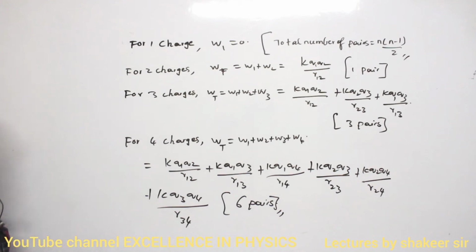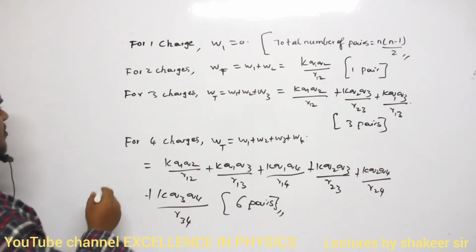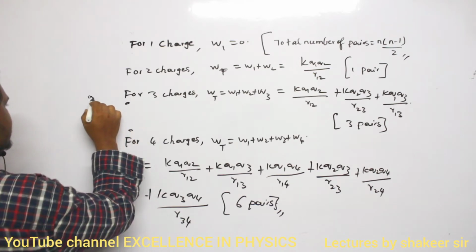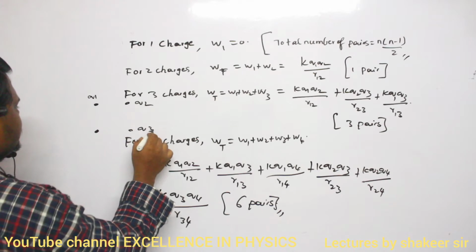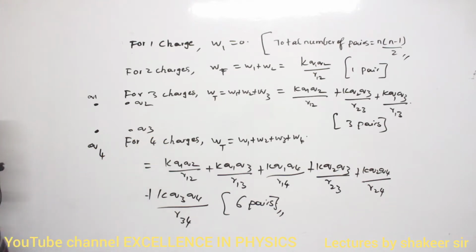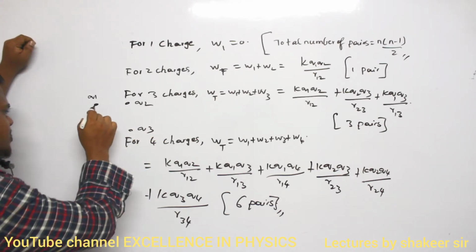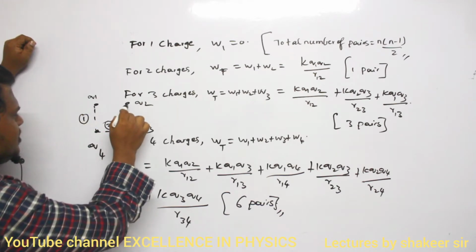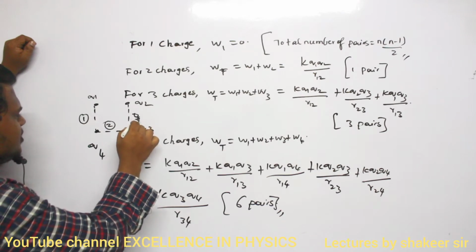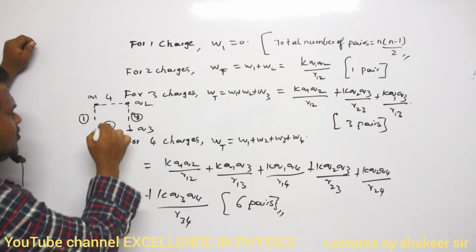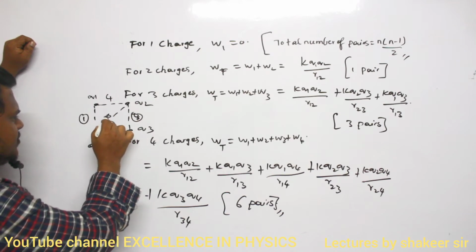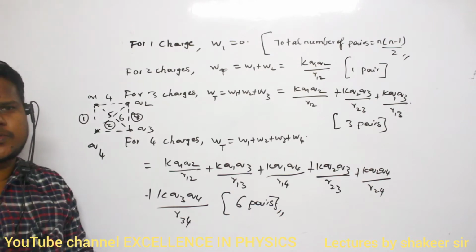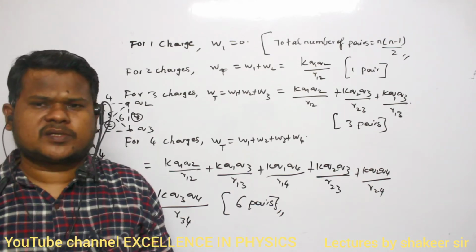Clear? That's all. See, ma, very simple. For example, if we have 4 charges, 1, 2, 3, 4 charges. This is Q1, this is Q2, this is Q3, and this is Q4. Then how many pairs are possible? This is one pair, no? First pair. Clear, no, ma? This is second pair, no? This is third pair, no? This is fourth pair, no? Next, this is the fifth pair. Next, one more pair is there, which is the sixth pair. So total 6 pairs are possible if the total number of charges is 4.